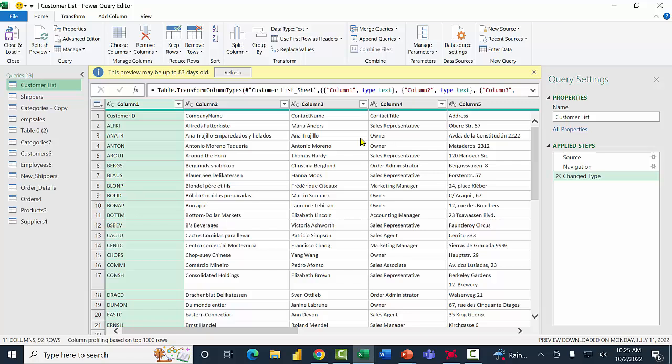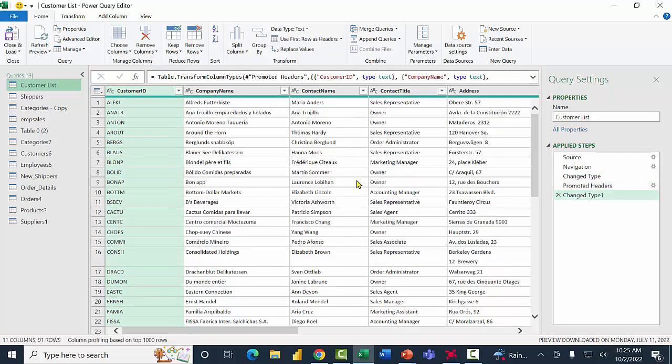From here you can clean up the data, add your formulas, and do a bunch of other things that we're going to talk about. If you notice, it says Column1, Column2, Column3, and the real field names are on row 1. This is because this was not a formatted table in the Excel workbook. So if you follow my mouse, I'm going to click where it says Use First Row as Headers right there. And then you'll have the much better field names.